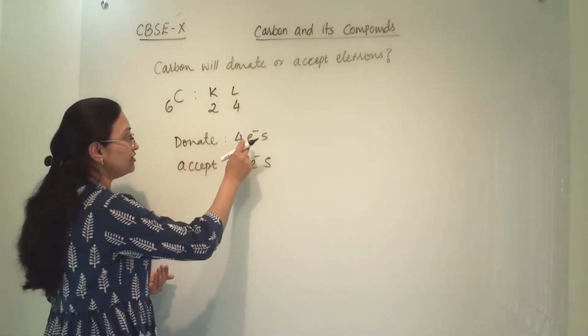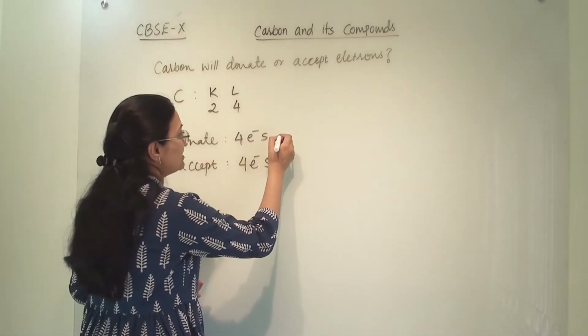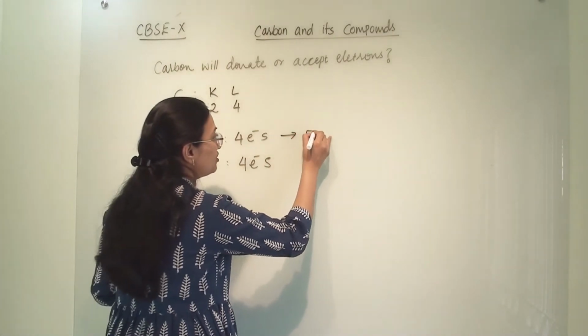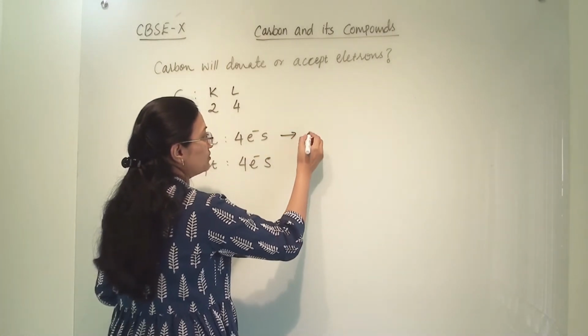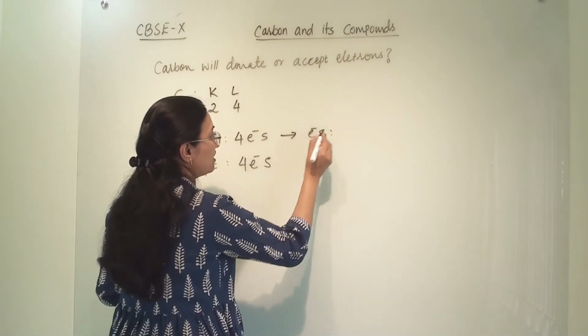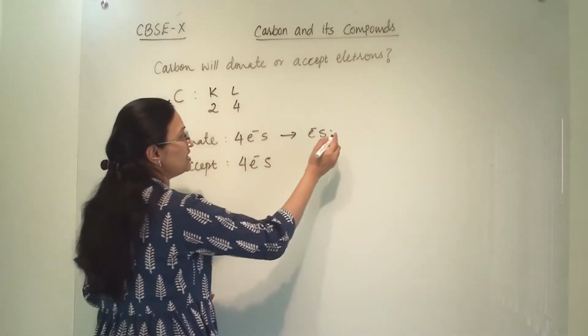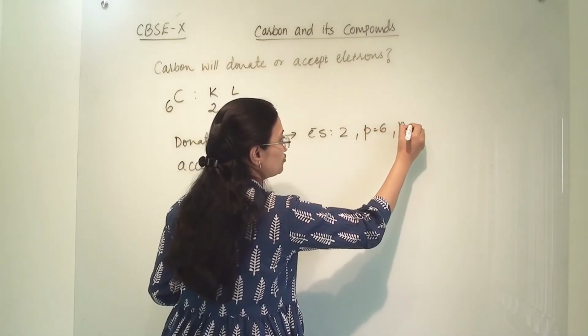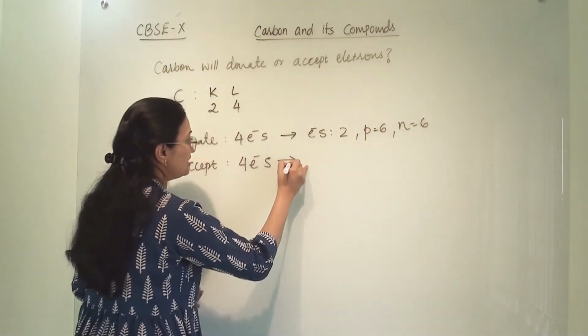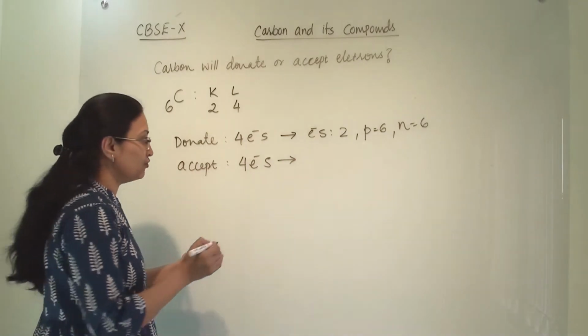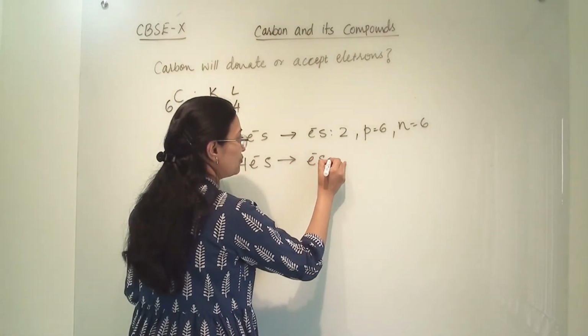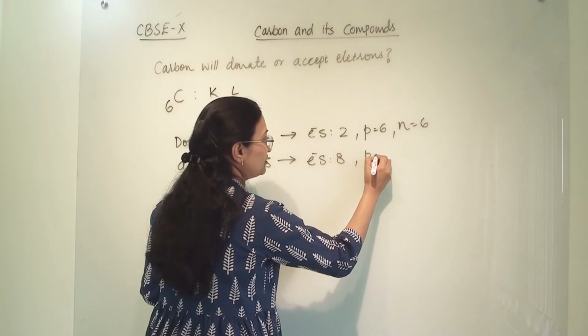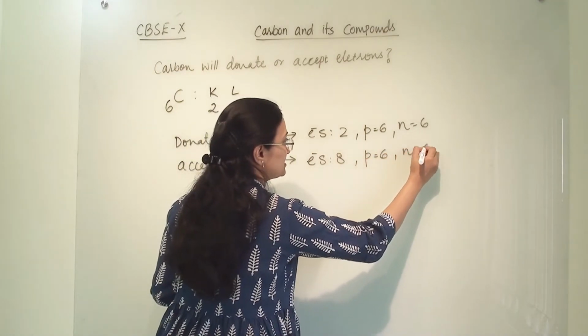Now when carbon donates 4 electrons, the total electron count in carbon will be 2, protons will be 6 and neutrons will be 6. When carbon accepts 4 electrons, total electrons will be 10, protons will be 6 and neutrons will be 6.